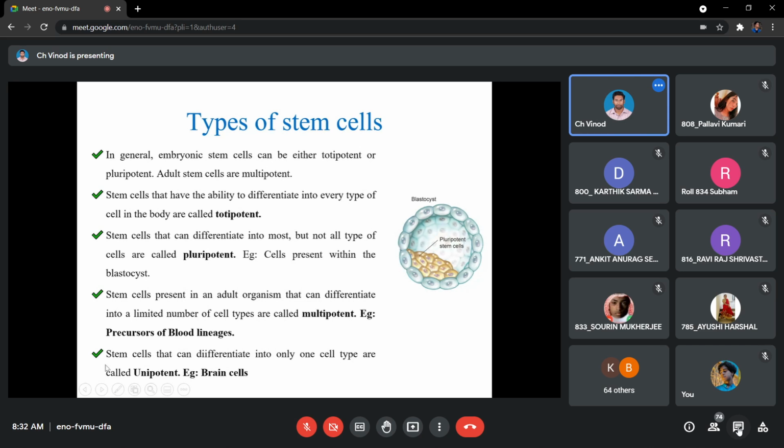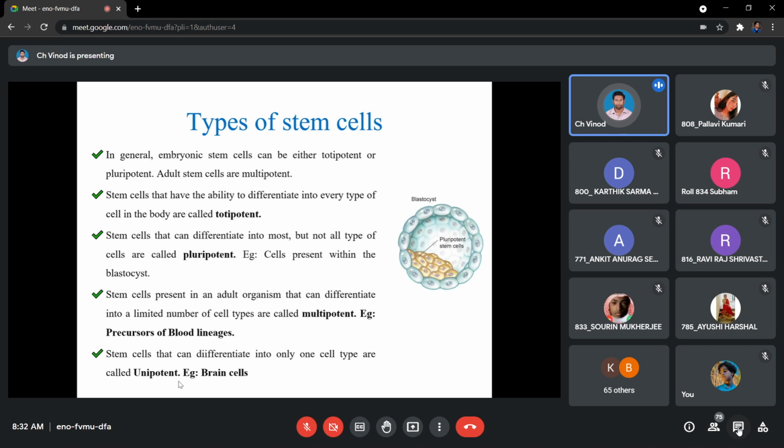Then comes your unipotent stem cells. Unipotency में क्या होता है? Regeneration is high, but differentiation is not the same. Okay, differentiation मतलब they are not going to give you at least 2 types. They will be every time giving you only 1 type of cell. So such kind of differentiation ability and regeneration ability is called unipotency.